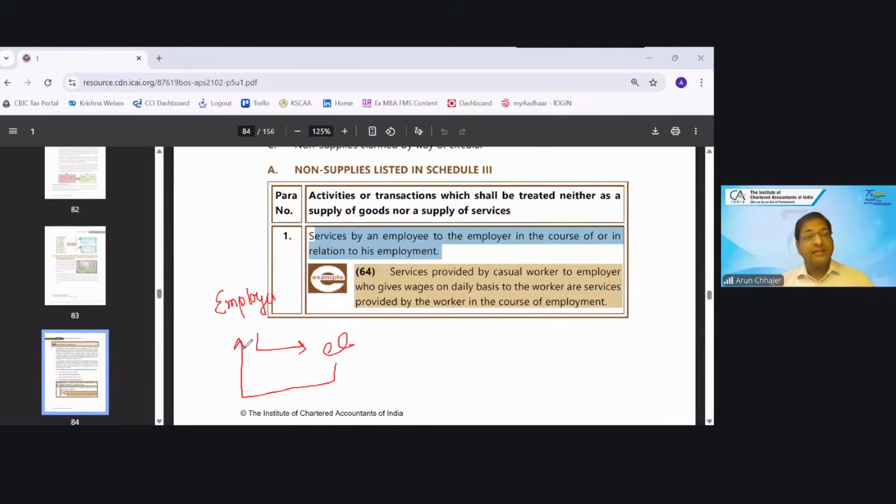So basically, the employees who are doing the job are providing professional services, for which they are getting consideration in terms of salary. Will it be taxable? They are saying no, it is not taxable.